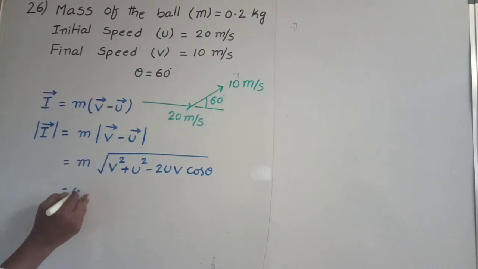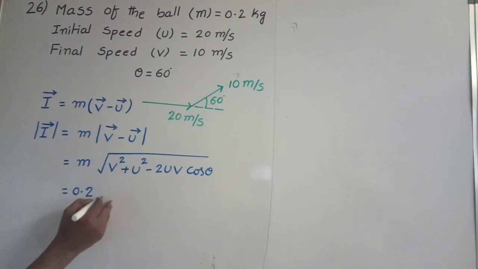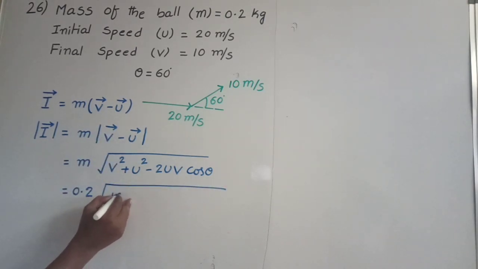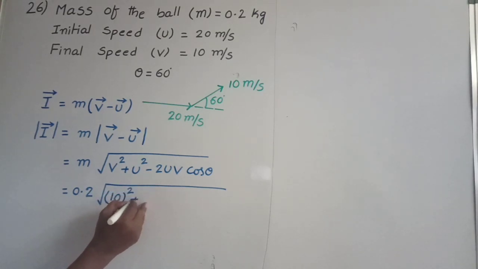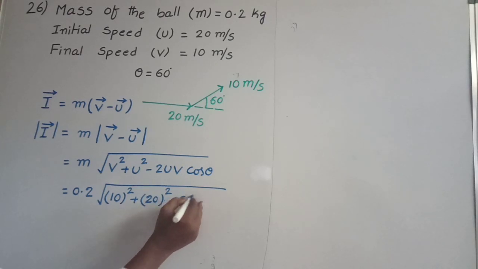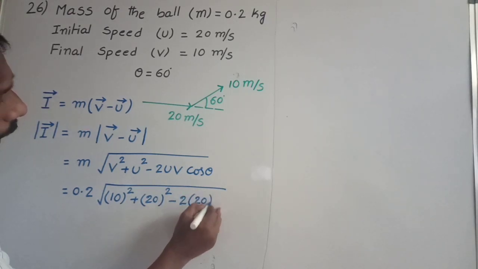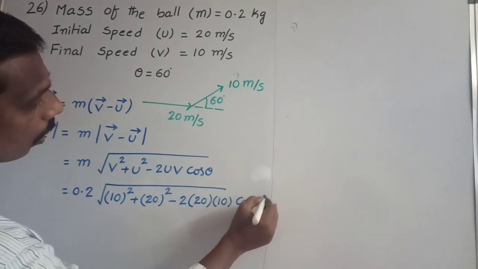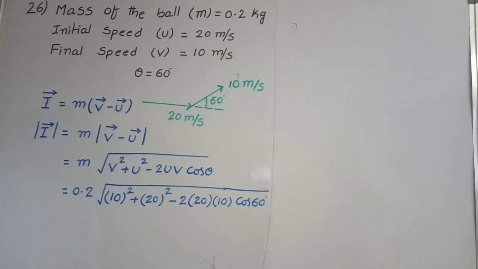Mass 0.2 into under root of v square, 10 square, plus u square, 20 square, minus 2 into 20 into 10 into cos 60 degrees. Cos 60 degrees value is 1 by 2.